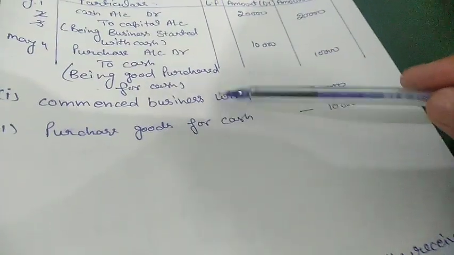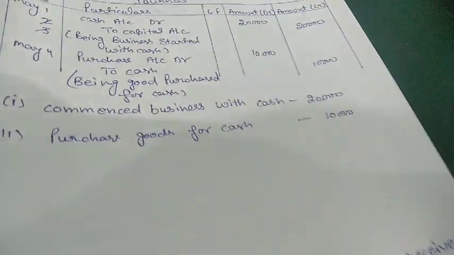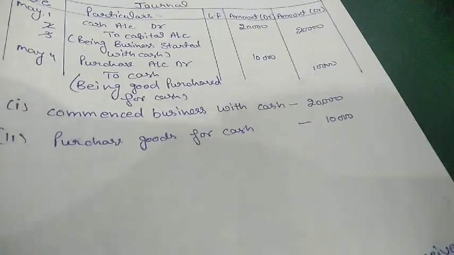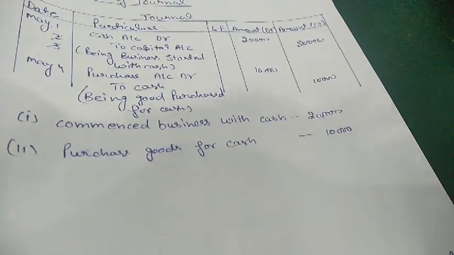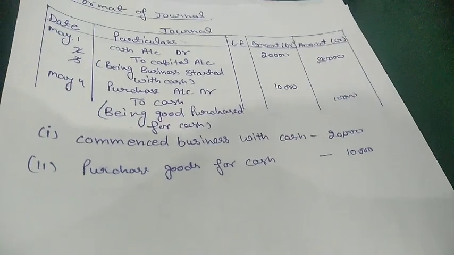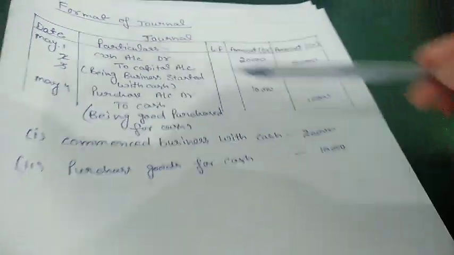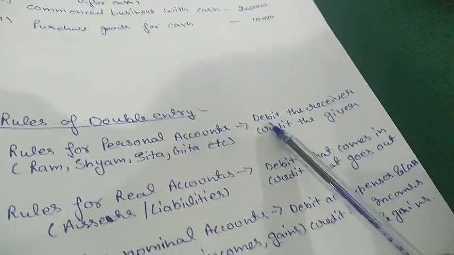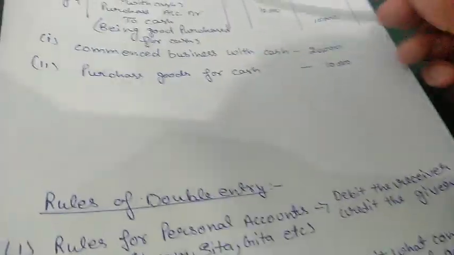First entry is commence business with cash. As we know, commence business with cash means someone is bringing cash into the business. Who? Maybe the owner, maybe the director. So what we are receiving in business, we will debit it. We are receiving cash. Here we receive cash in business, so we will use the first formula, debit the receiver.